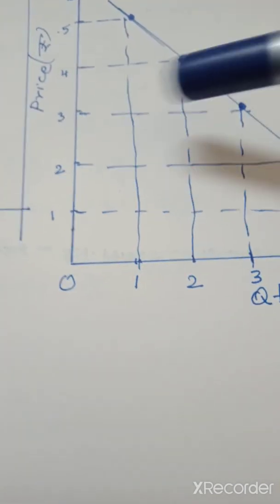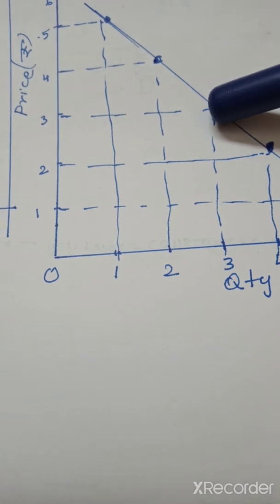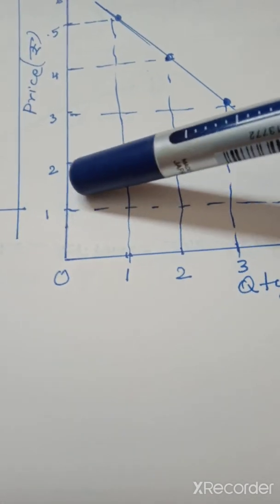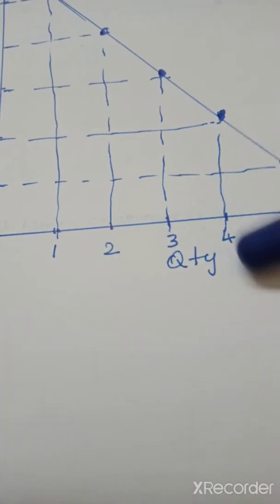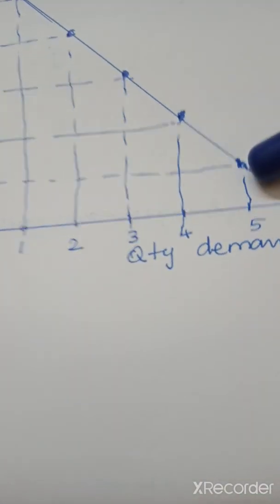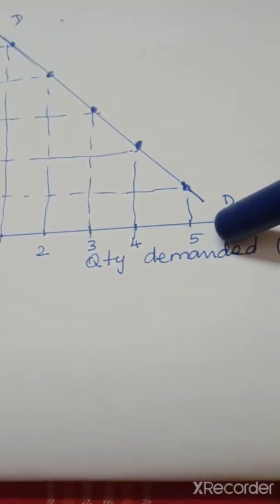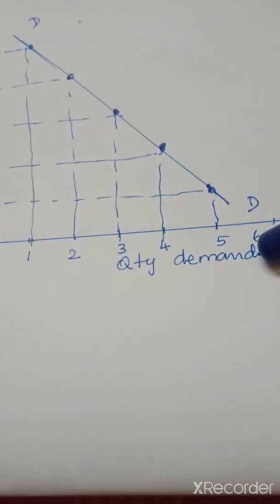When the price is 3, what is the number of units bought? It is 3. Plot the point here. When the price is reduced to 2, the quantity demanded is 4. Just plot it at this point. When the price is 1, I buy 5 units of the commodity. So when you join these points together, you get a downward sloping demand curve. All this is the explanation. Whatever I have told you is given in the textbook as explanation.